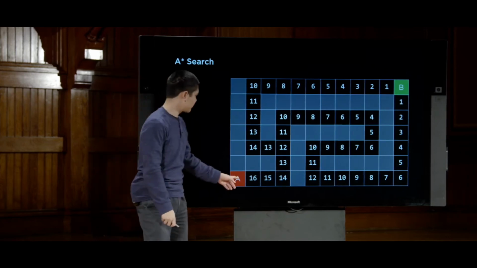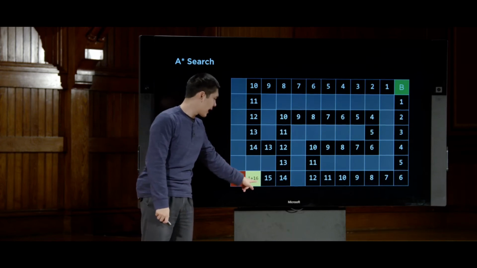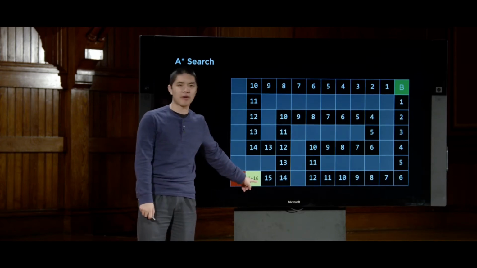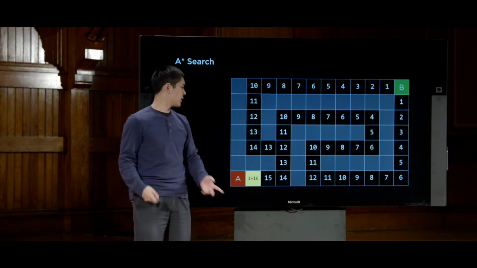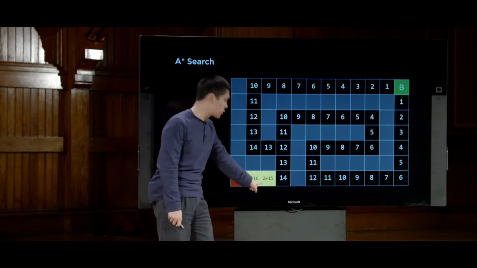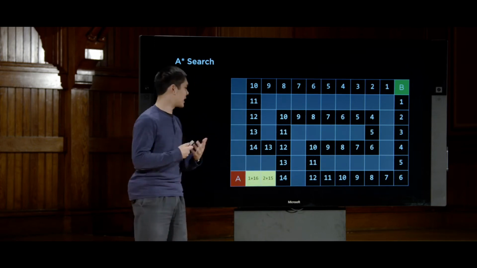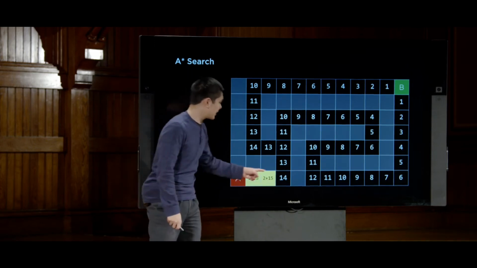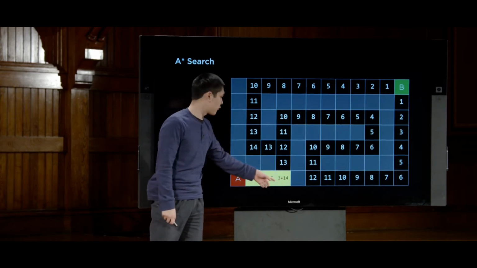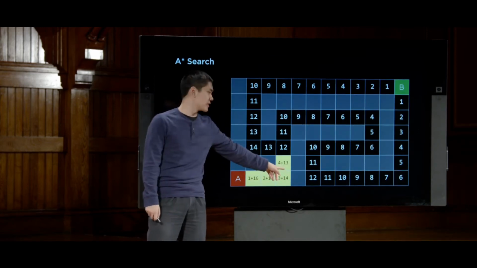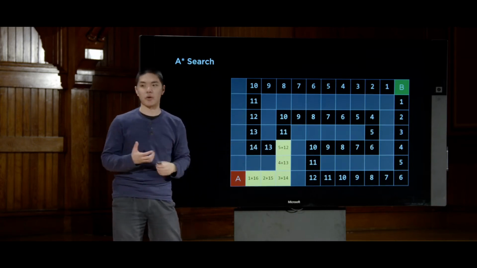So what does that look like? On this very first step, I have taken 1 step, and now I am estimated to be 16 steps away from the goal. So the total value here is 17. Then I take one more step. I've now taken 2 steps, and I estimate myself to be 15 away from the goal. Again, a total value of 17. Now I've taken 3 steps, and I'm estimated to be 14 away from the goal, so on and so forth. 4 steps, an estimate of 13. 5 steps, estimate of 12. And now here's a decision point.